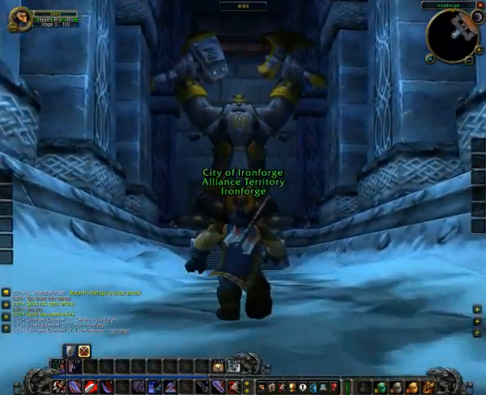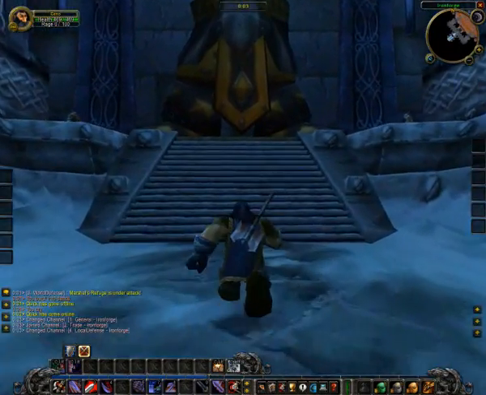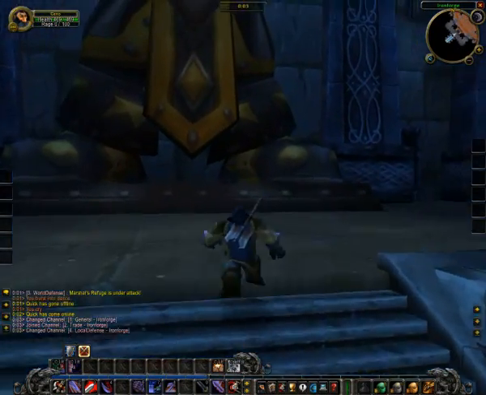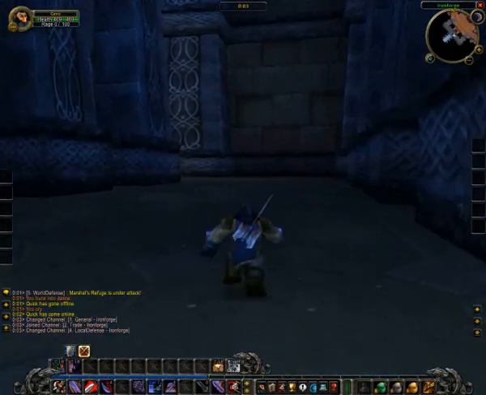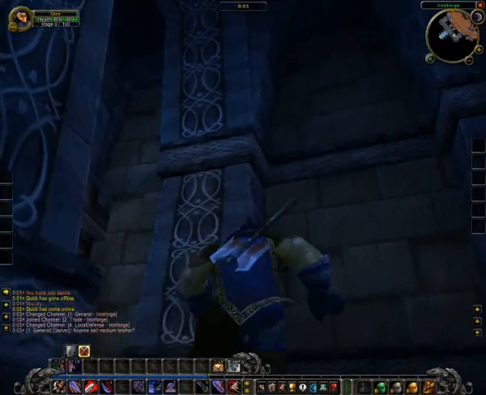Ironforge is a place that you'll be spending a lot of time at if you're a dwarf or a gnome. And even if you're not, as an Alliance player, you'll still be spending a lot of time here, because Ironforge is the capital city which holds the Alliance's only auction house in the game.